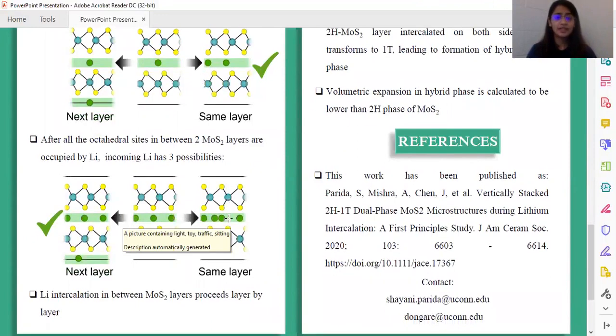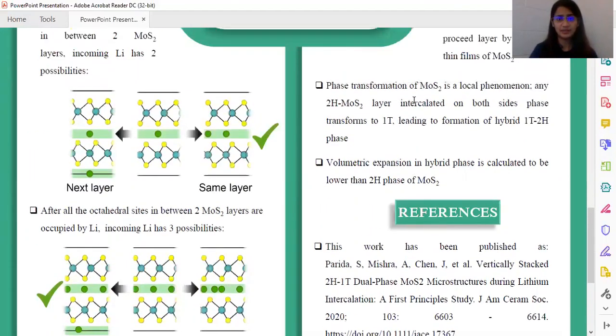After that, more incoming lithium ions can occupy the same layer in four-fold coordinated or tetrahedral sites, or they can occupy another layer. Our energy calculations again suggest that lithium would not supersaturate the same layer, but it would go to another layer. Combining these two results, we came to the conclusion that lithiation in MoS2 proceeds layer by layer.